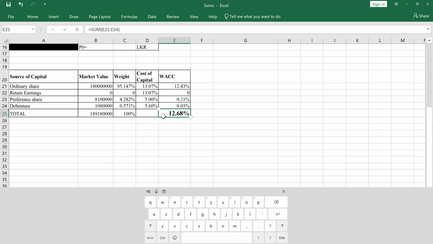So go through the paper, go through this Excel sheet, and go through my previously uploaded lecture session regarding the cost of capital. Then it may be easy. You can expect this type of question in the final paper. If you go through previous papers, you can identify that trend and how the next paper may come. That's all. Hope to join you with some practice questions in the future.